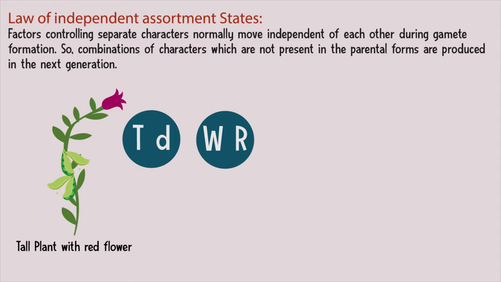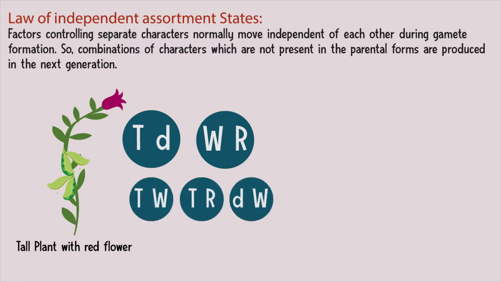During gamete formation, a gamete will have a single factor from each character, like tall and white, tall and red, dwarf and white, and dwarf and red. It is important to notice that these factors, responsible for specific characteristics, do not influence each other. There is no interconnection whatsoever between these two factors. These factors are completely independent and do not produce a gamete which is a mixture of two factors giving rise to a completely separate character. This is the law of independent assortment.